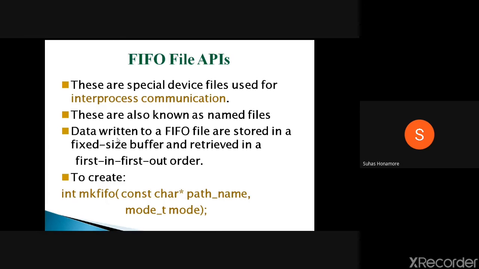Data written in a FIFO is stored in a fixed size buffer. Whenever you create it, the kernel will give you some kind of buffer, and in that buffer only it will always keep the data. Then what we retrieve is first in, first out, it will read it that way. This is the function we call for creating the FIFO, mkfifo. Here the file name will be there, then the mode, that is, the permissions for who can access it.